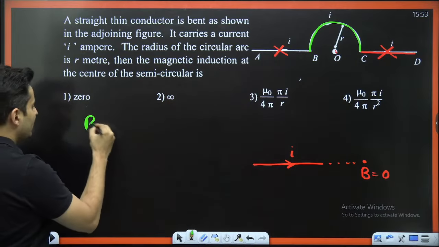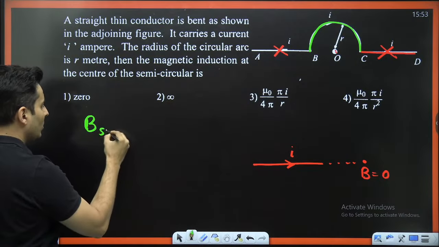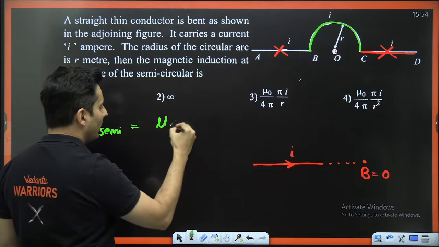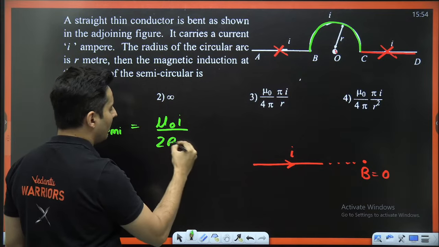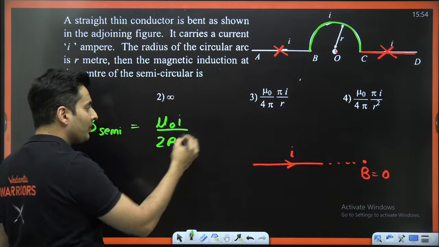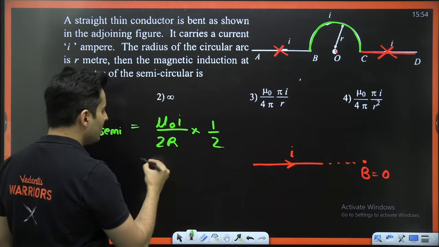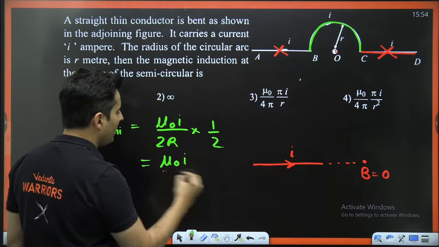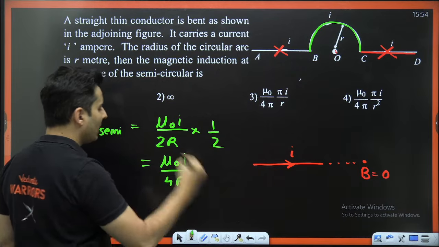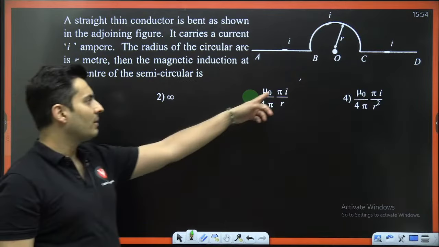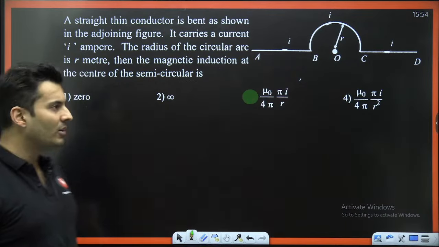So what is the magnetic field due to the semicircle over there? It will be mu naught I divided by 2r. That's for a complete circle. Because it's a semicircle, the contribution will be exactly half of it. So hence it will be mu naught I, 2 2s are 4, 4 times r. That is the answer: mu naught I divided by 4 times r. If you are wondering, sir, pi is there, pi is anyways going to get cancelled, no?